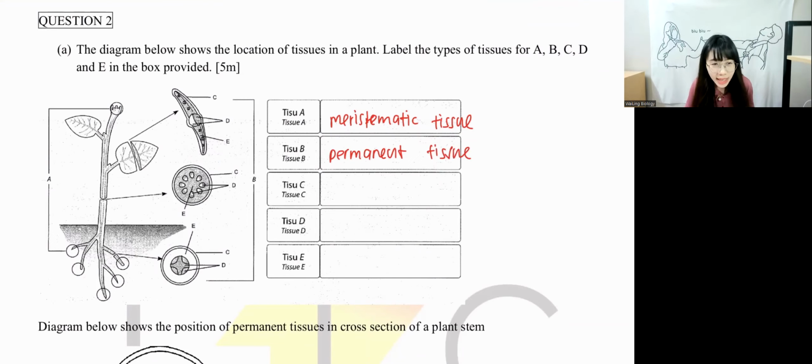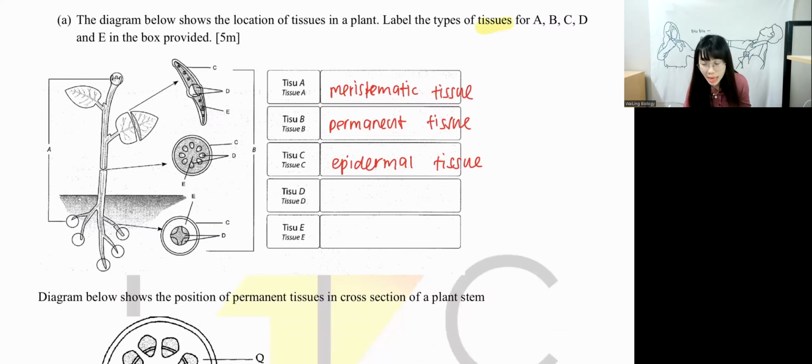And then C, the outermost layer, what tissue is this? They are trying to ask you to write tissue. So your answer has to be tissue, guys. What tissue is the outermost layer? Outermost is known as epidermal. Very good. Epidermal tissue. It's not epidermis. Remember, epidermis is the label part. Tissue is called epidermal tissue. D, they are pointing at 2 different parts, inside, outside, top and bottom, star and the pot. What is D? D is vascular tissue, correct?